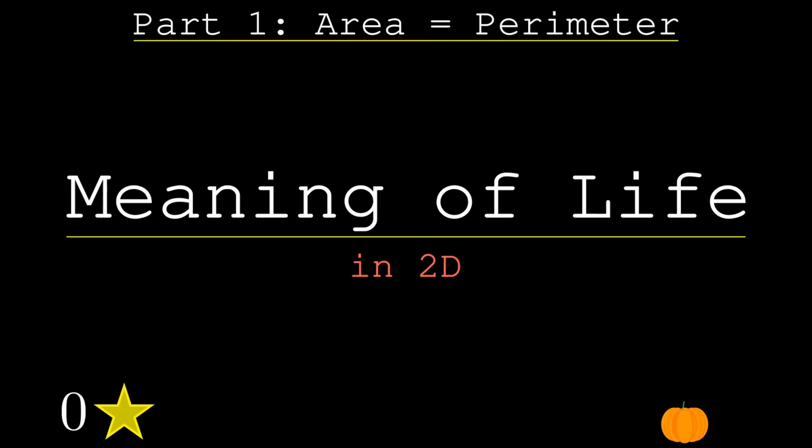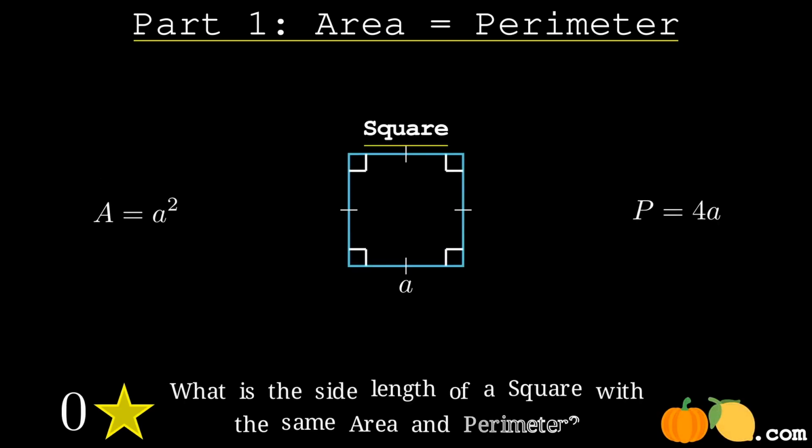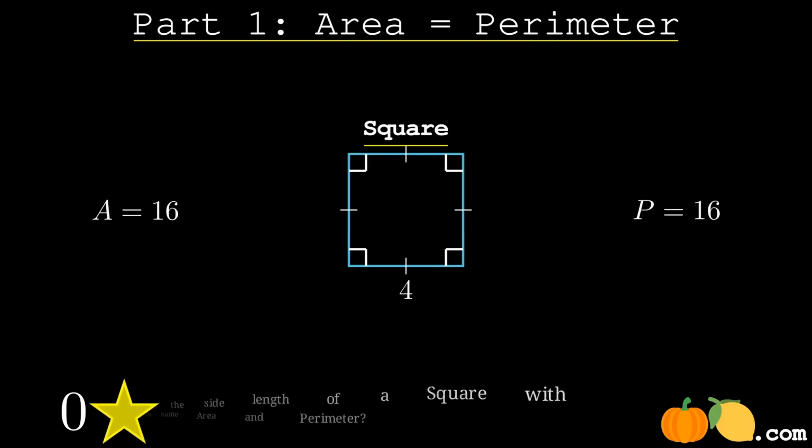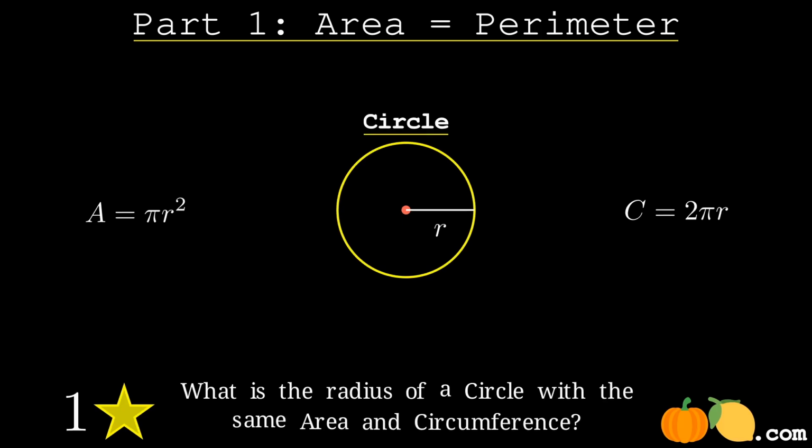In order to limit the scope of this video, I've decided to focus on problems with 2-dimensional shapes. Let's start with area equals perimeter questions. We see that if the side length of a square is 4, the area and the perimeter are both 16. What about for a circle? What's the value of the radius that would have the area equaling the circumference?